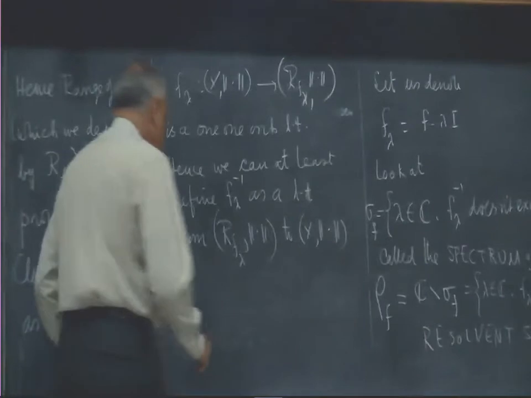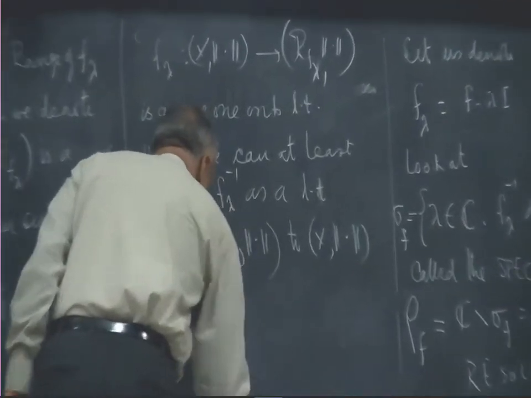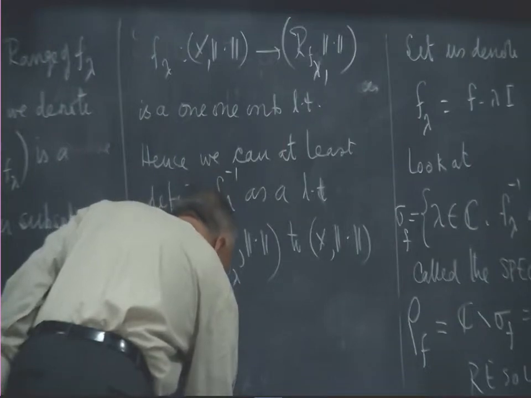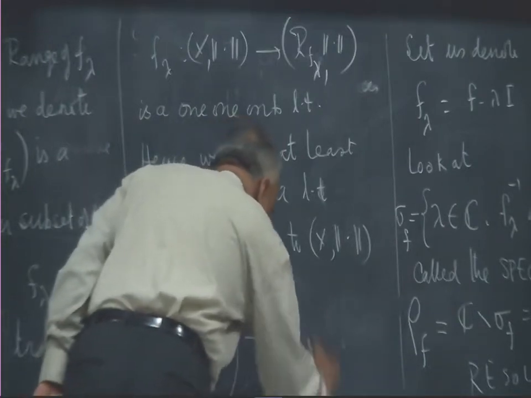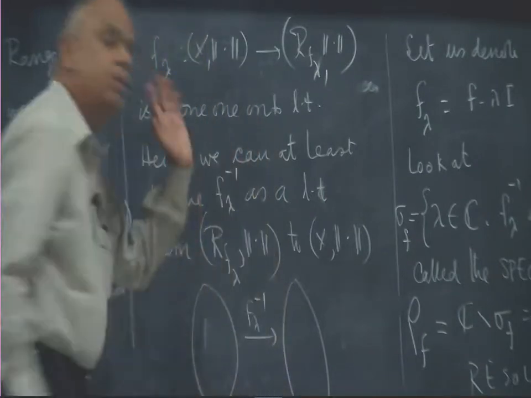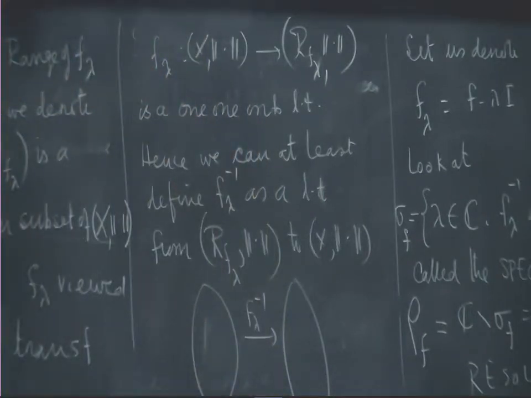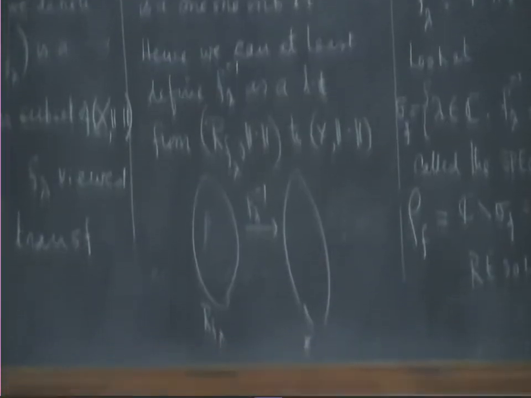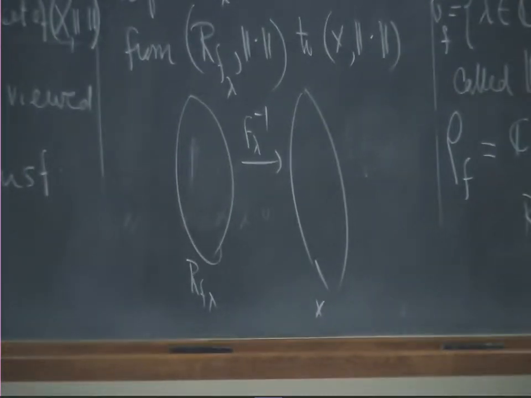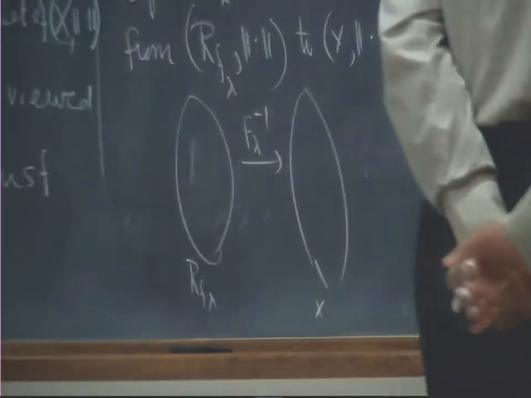So I have this inside. I will just take the range of f lambda in X, and now I have f lambda inverse, that is well defined. From the range of f lambda I can pull back, because something being in the range of f lambda means that it is f lambda of x, and therefore the inverse will be the x. So there is no problem about defining the inverse on the range of f lambda.